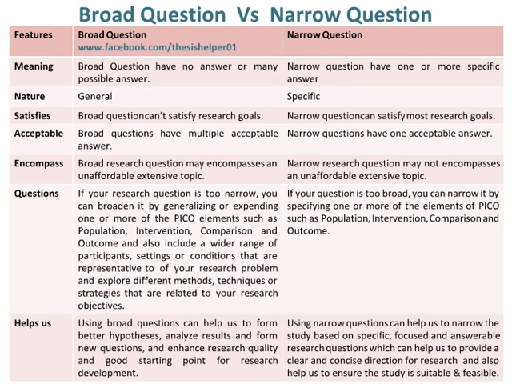If your research question is too narrow, you can broaden it by generalizing or expanding one or more of the PICO elements, such as population, intervention, comparison and outcome, and also include a wider range of participants, settings or conditions that are representative of your research problem, and explore different methods, techniques or strategies that are related to your research objectives. Whereas, if your question is too broad, you can narrow it by specifying one or more of the elements of PICO, such as population, intervention, comparison and outcome.